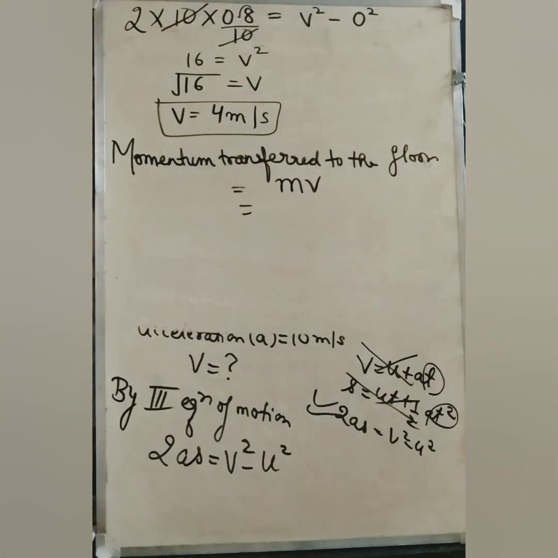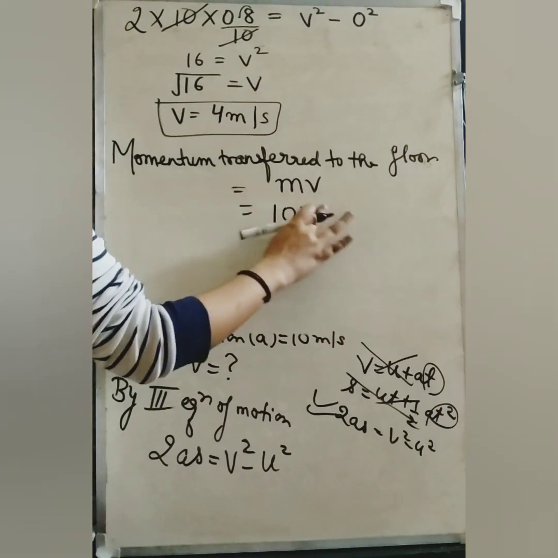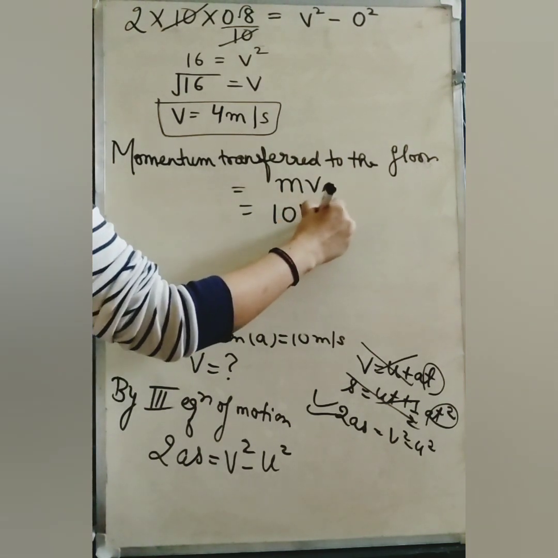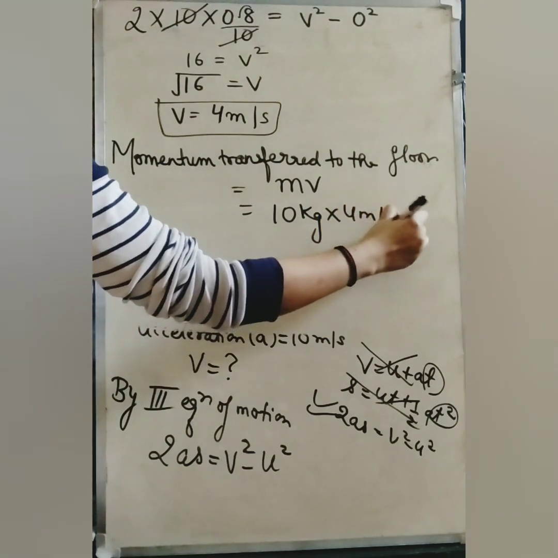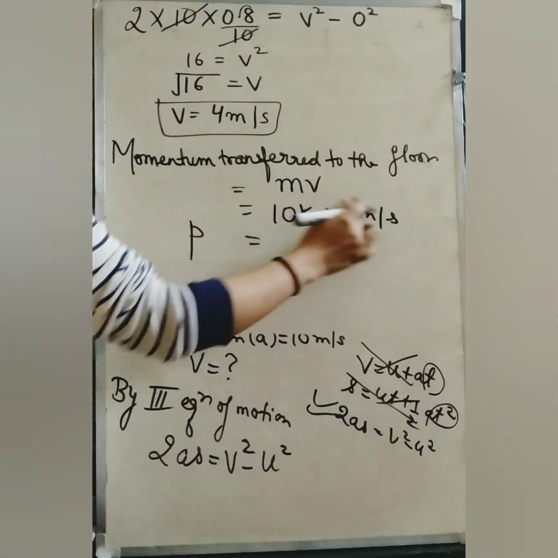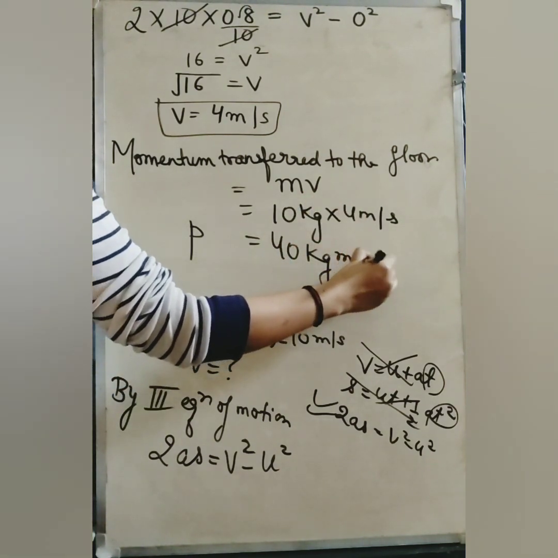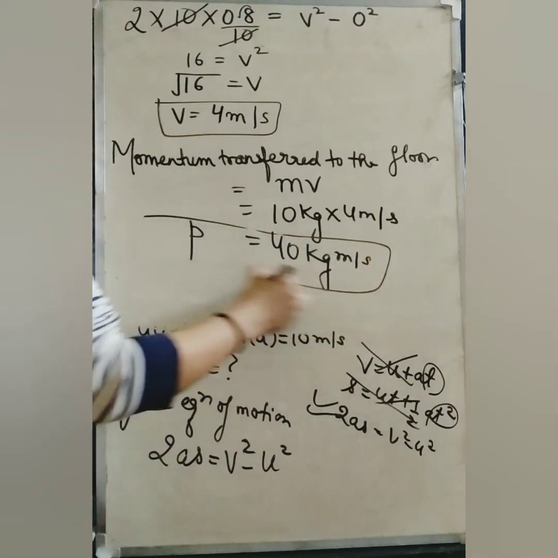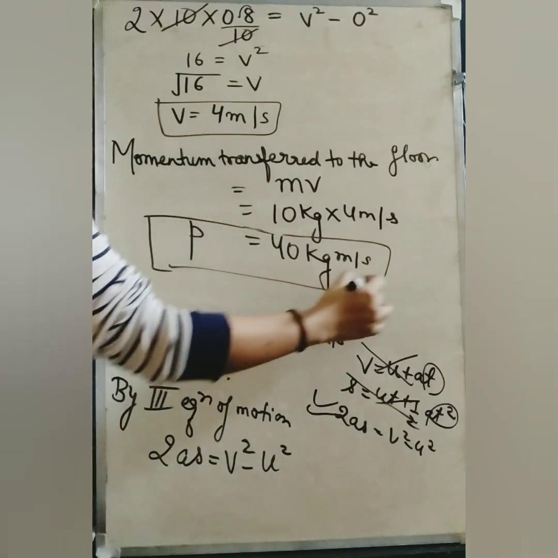So what was the mass of the dumbbell? It was 10 kg and the velocity is 4 meter per second. So momentum will be 10 into 4, that is 40 kg meter per second. So students, this is the answer.